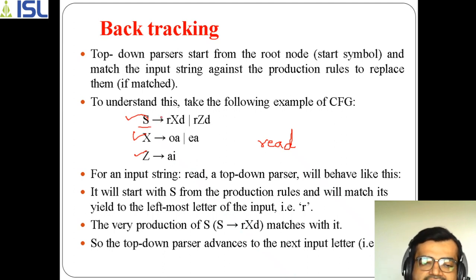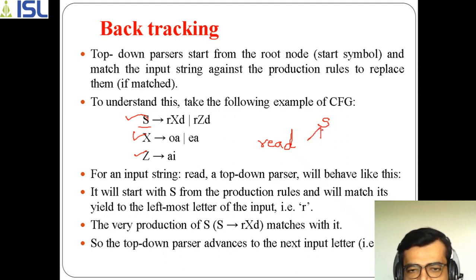As you know, it starts from the left side. That means first it starts with S. And what is the first option here? It goes with 3 options, that is R, X and D. It will first check whether it is satisfying this or not. If it doesn't satisfy, then it backtracks over there.